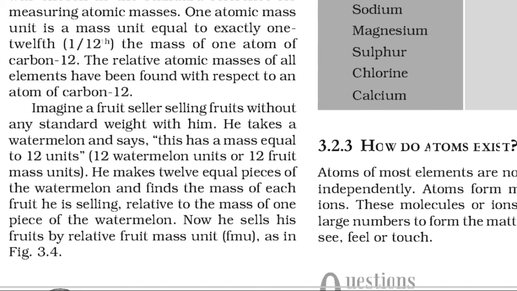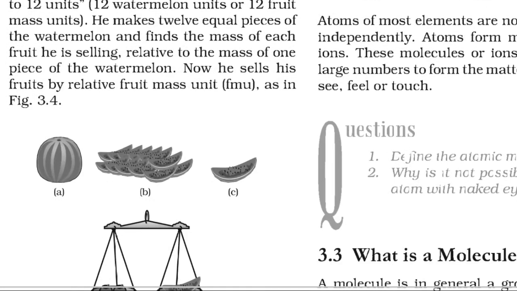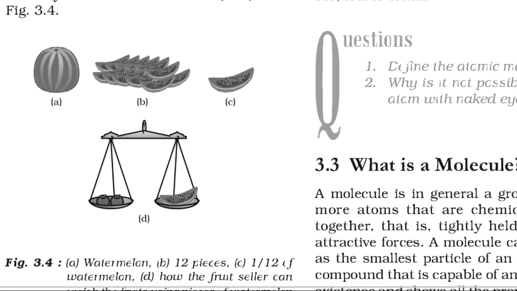Try to understand it this way. Imagine a fruit seller without any standard weight with him. Sometimes when you go to the market to buy fruits and vegetables, instead of weights like 1 kg, 1/2 kg, 500 gram, 200 gram, 50 gram, they have some stone or pebble.